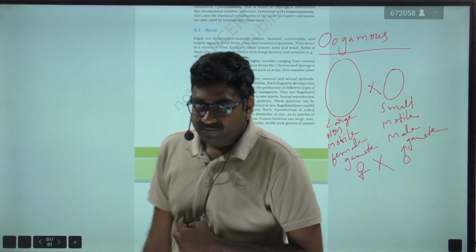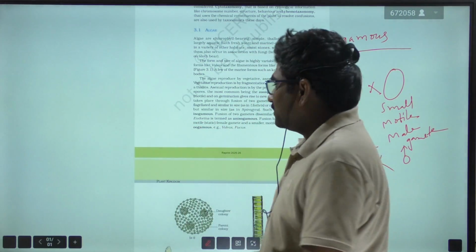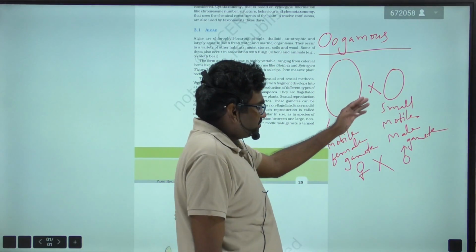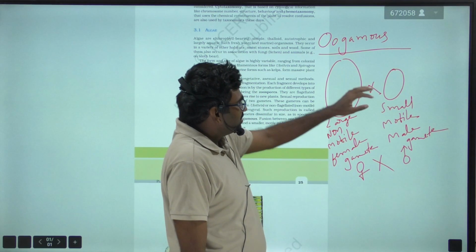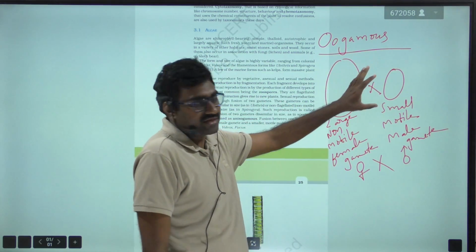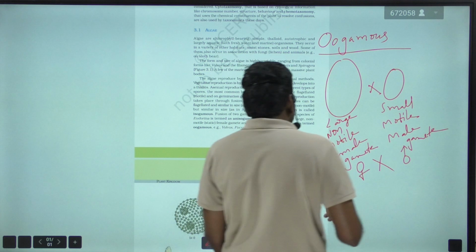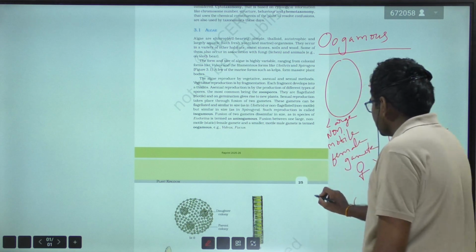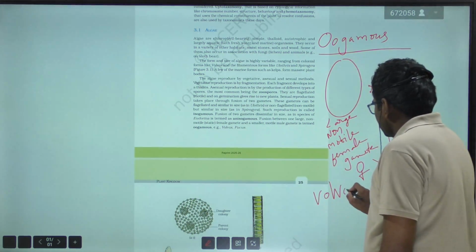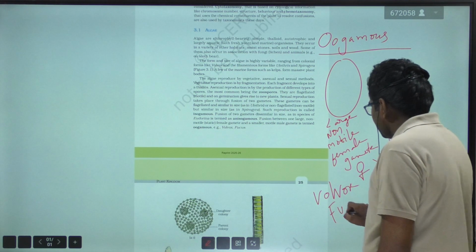Examples for oogamous are Volvox and Fucus.